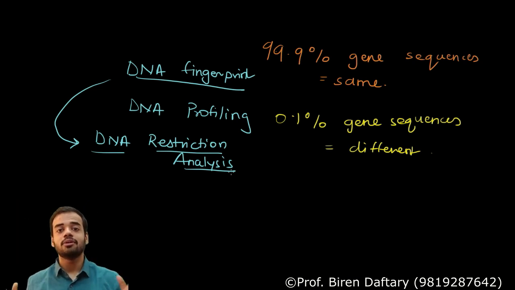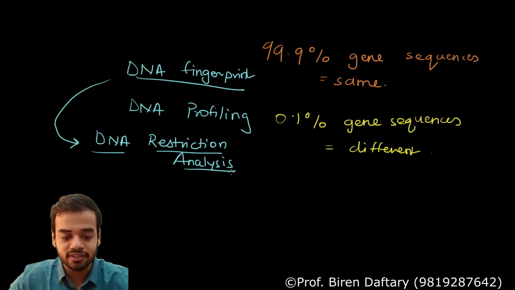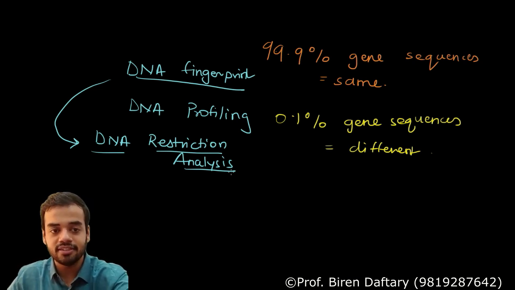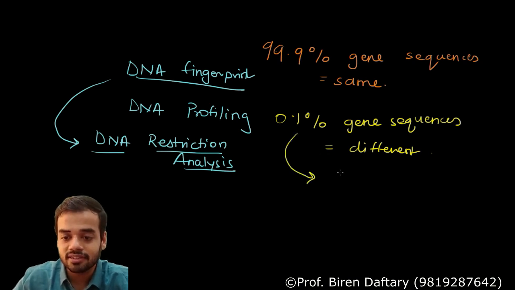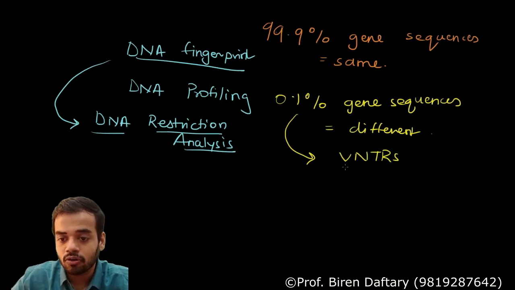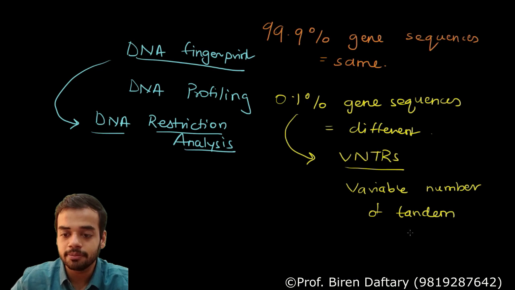Is this clear? Now this sequence which is 0.1%, these sequences are called VNTRs. And what is the full form of VNTRs? They are also called variable number of tandem repeats.